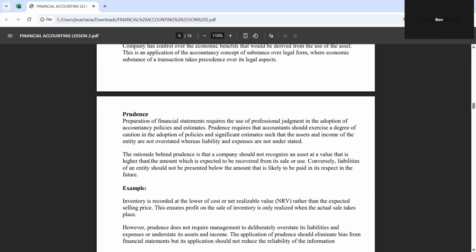So in this case, for instance, when you are estimating the amount of depreciation or the rate to apply for depreciation, you should not understate or overstate, so that depreciation can be utilized as an expense in your financial statements. So prudence here is saying exercise caution, be conscious of the information that you have.